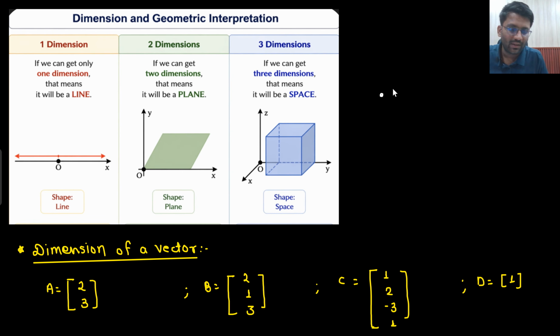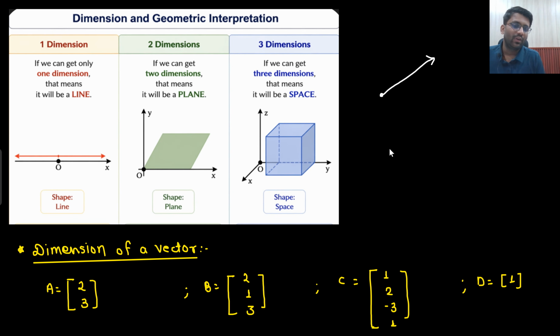Let's just say you are here, you need to keep on working on this side. So what will you create? You will create a line, no? If I tell you that you can work only in one direction, what will you end up creating? You will always work on a straight line. So if I say my vector space has one dimension, that means it will create a line. Is that understandable to you? If there is one dimension, that means it will be a line.